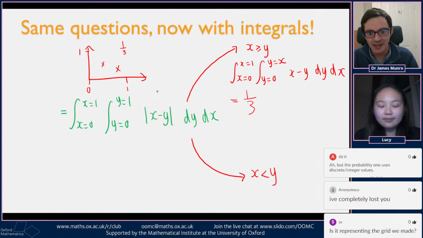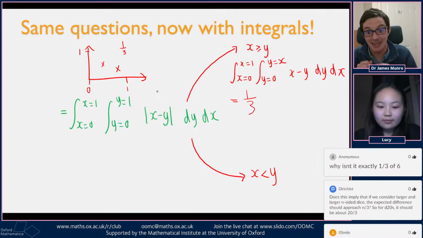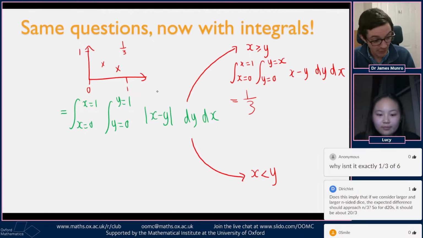This is the version to say, if instead of having discrete probability, 1, 2, 3, 4, 5, 6, what if I've got a continuous random variable probability, anything between 0 and 1? What's the average difference between two numbers chosen between 0 and 1? Which is the sort of continuous version of the discrete rolling six-sided dice thing that we did before. And here the answer is much nicer. It turns out to be exactly 1/3 in this continuous case.